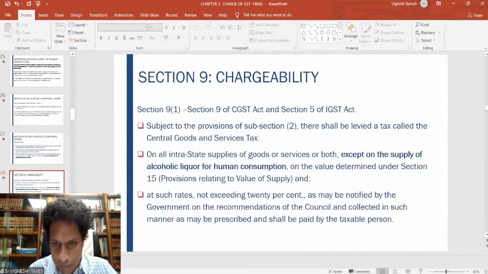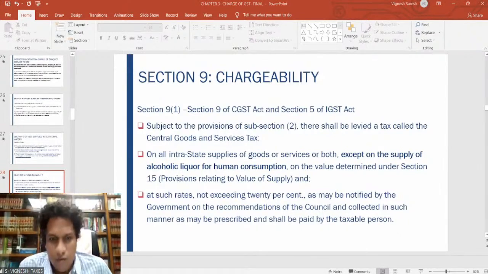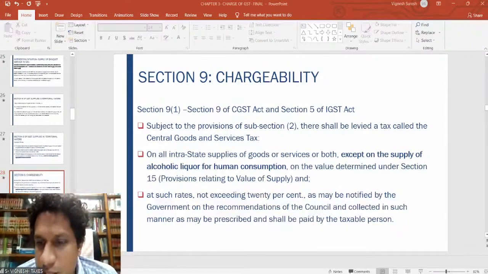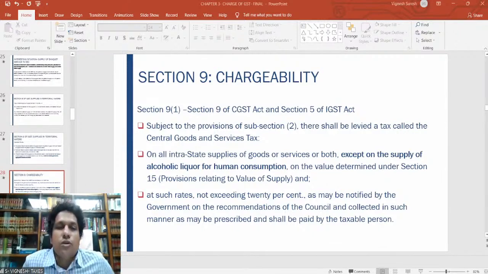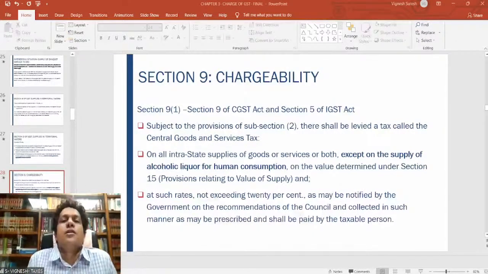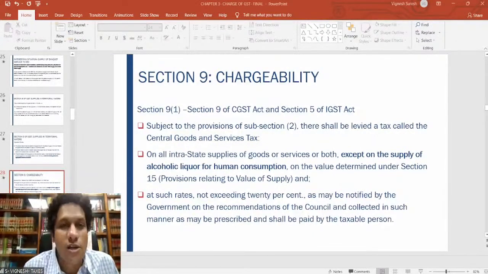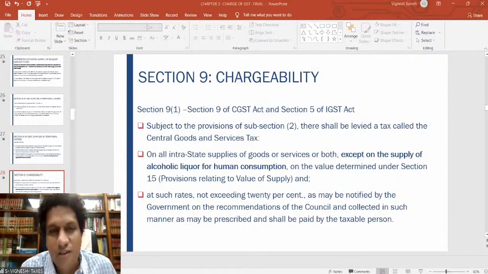Mr. Chetan asks: if a person has two businesses in two different states, and the business in one exceeds 20 lakh but the other does not, is he required to get registration in both states? See, first of all, the doubt you are asking falls in the chapter called registration. The registration chapter will cover this question. If I clear it now, I can clear it.